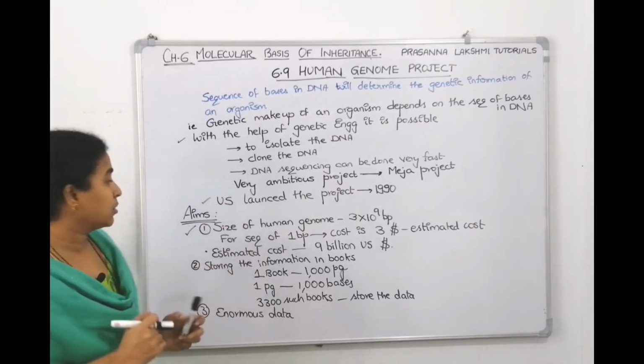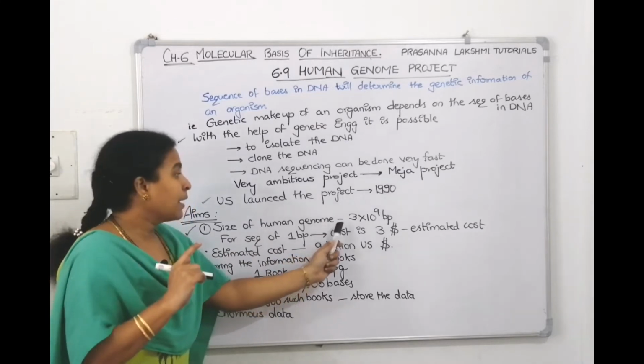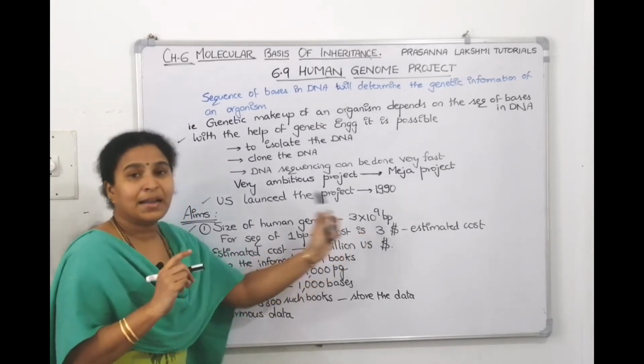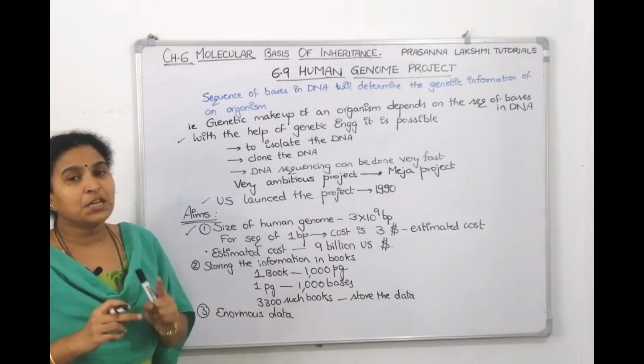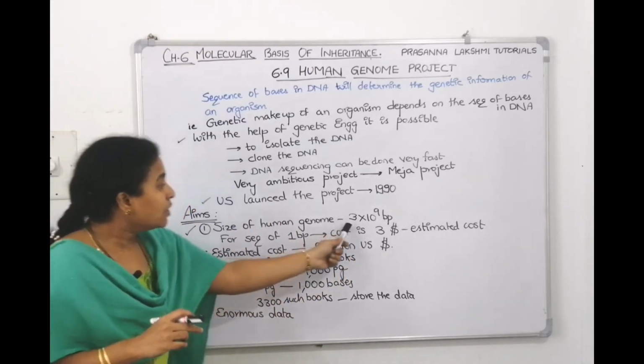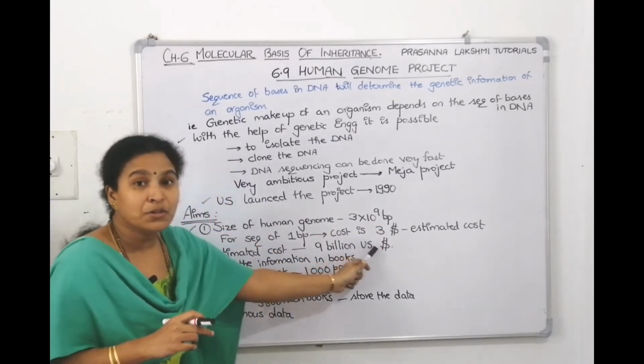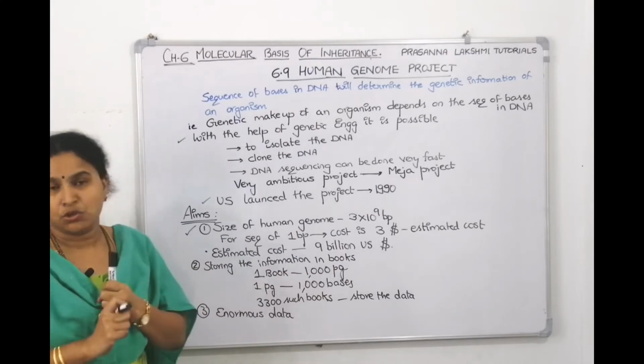What are the aims of the project? The first aim: if you see the size of one human genome, haploid that too, 3 into 10 power 9 base pairs, and the cost for sequencing one base pair is $3. Then the cost for 3 into 10 power 9 base pairs will be $9 billion. That's an estimated cost. It is huge, right?